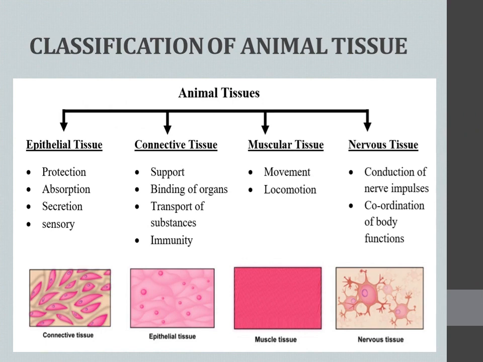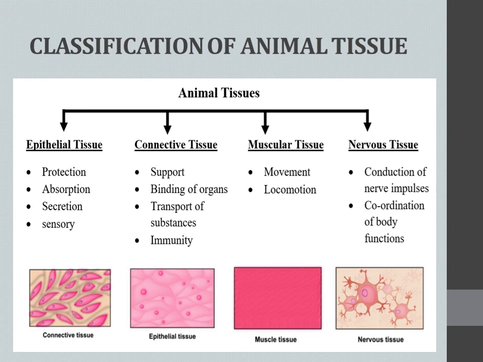So classification of animal tissue, here I made as one flow chart. So the animal tissue is classified as 4 types. What are the 4? Epithelial tissue, connective tissue, muscular tissue, as well as nervous tissue. Okay. So the first one is epithelial tissue. Actually this epithelial tissue is for covering. This major function, or the part where it is present, is covering.